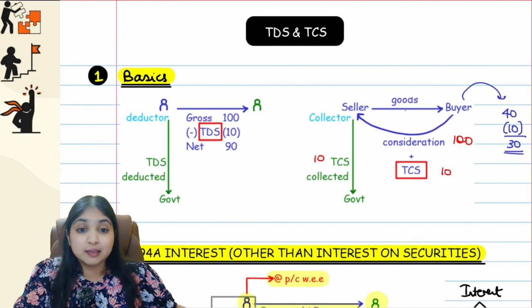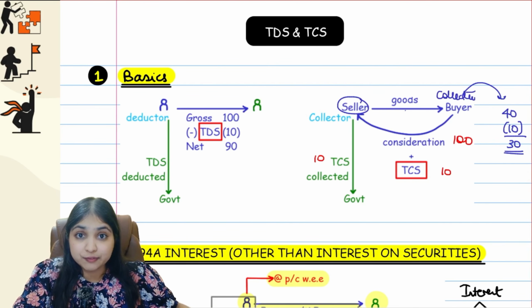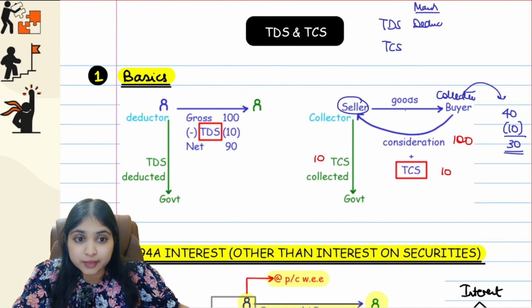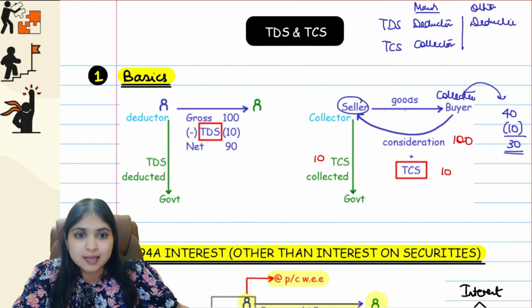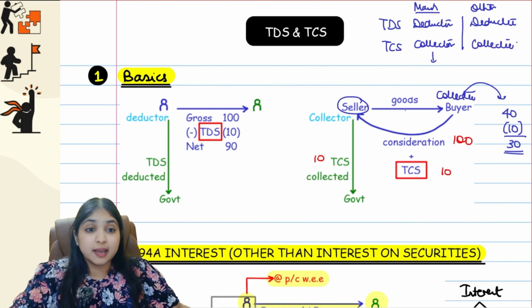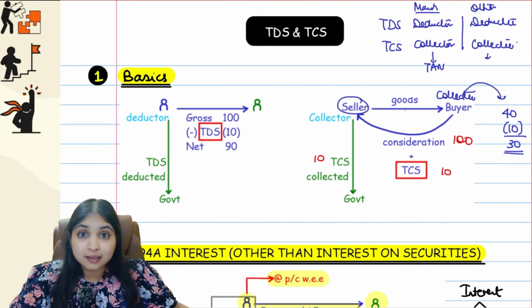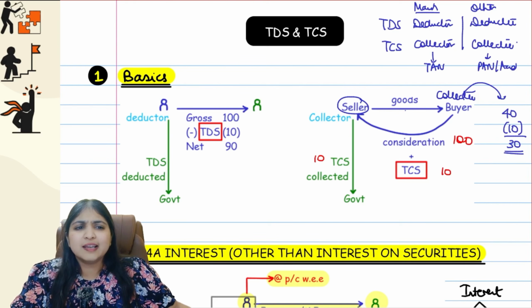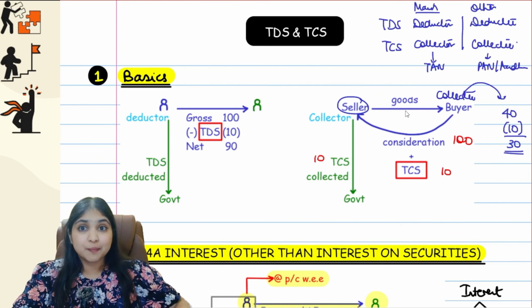One more thing, the main person in TCS will be the seller, because the seller is the collector of tax, and the other party, the buyer, will become the collectee of tax. If you compare TDS and TCS, the main person in TDS is the deductor of tax, and in TCS it is the collector of tax. The other person in TDS is the deductee, and in TCS it is the collectee of tax. Whoever is the main person, their TAN number is required. Whoever is the other person, their PAN or Aadhaar, at least one, is required. You got a brief idea about how TCS works, guys?